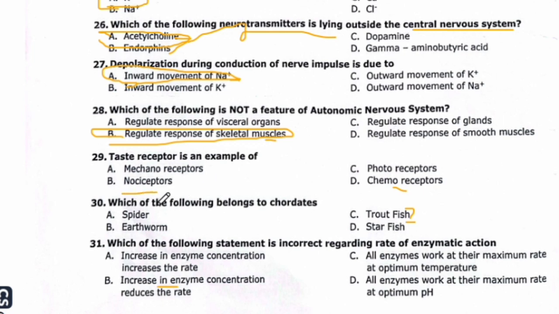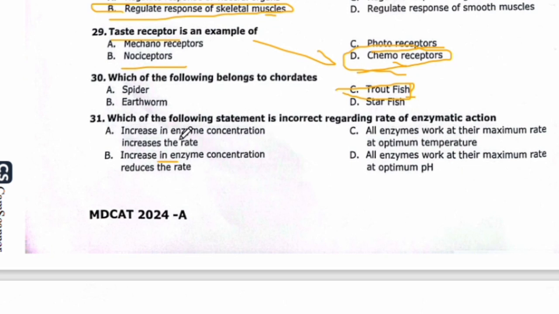Taste receptor is an example of mechanoreceptor, nociceptor, photoreceptor or chemoreceptor. So the right answer is chemoreceptor. Taste receptor is an example of chemoreceptor. Which of the following belongs to chordates? So here the right option is trout fish belongs to chordates.